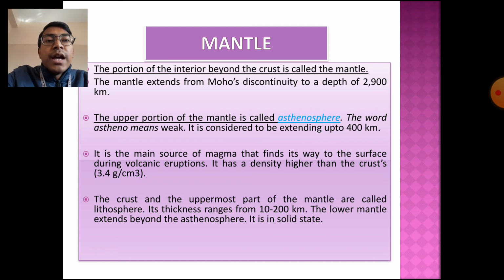The crust and the uppermost part of the mantle are together known as the lithosphere, and its thickness ranges from 10 to 200 kilometer. The lower mantle extends beyond the asthenosphere, and the lower mantle is in the solid state.